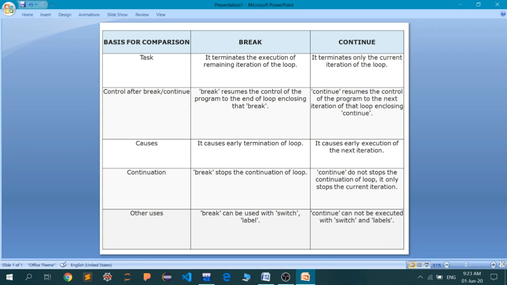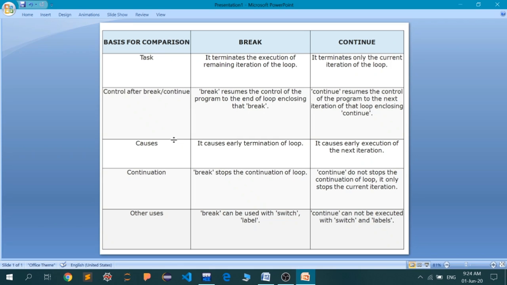Now break resumes the control of the application to the end of the loop, closing that break. If we have encountered the break, the control is going to switch out of the loop. And if continue has been encountered, then continue resumes the control of the application to the next iteration of the loop, closing the continue. We have already seen that the control doesn't get out of the for loop, but it just switches to the next iteration and skips the statements written below the continue in the present iteration.